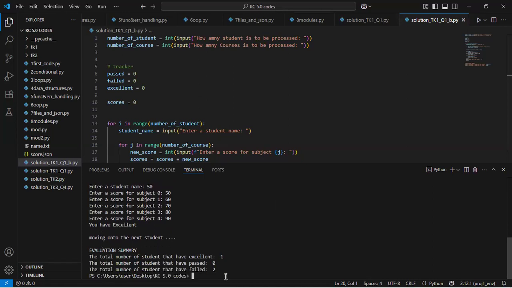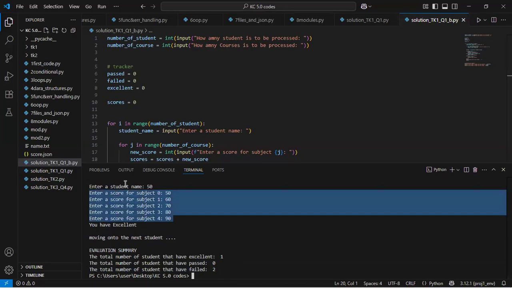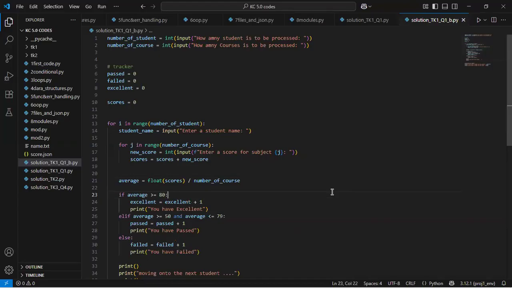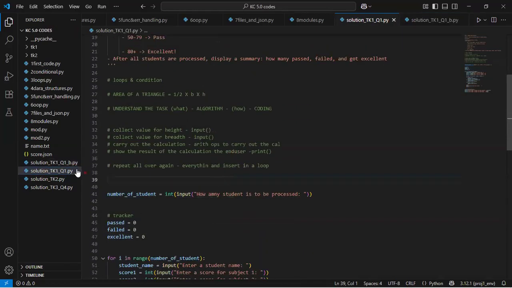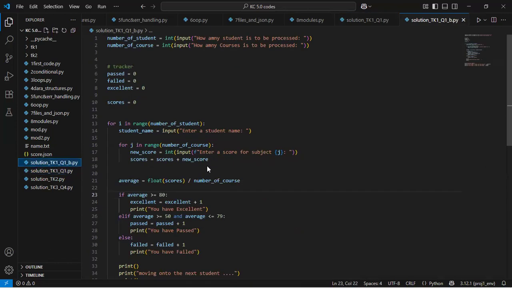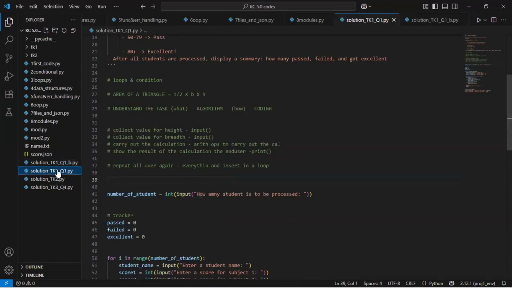So it still works as expected. We have 3 students in total: 1 passed, 1 had excellent, 2 failed. We have 5 subjects, and it still works as expected. So this is another way I would have actually solved it, but the task demanded 3 subjects, so that was quite easy. But if the task asks that the end user should provide a number of courses, then we have gone this other route. All right.